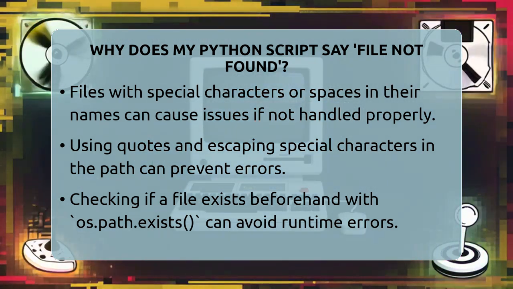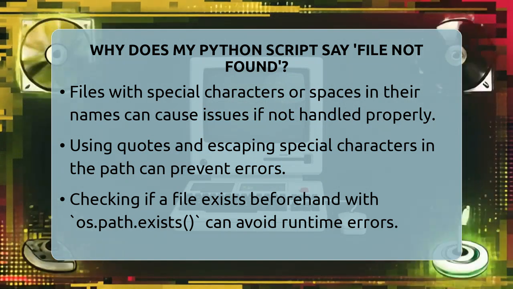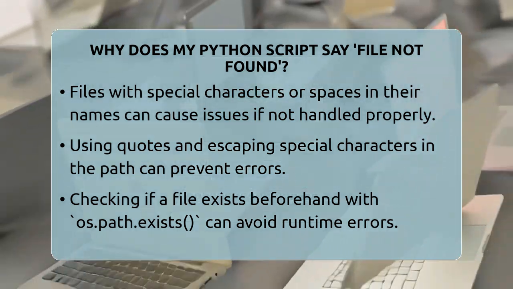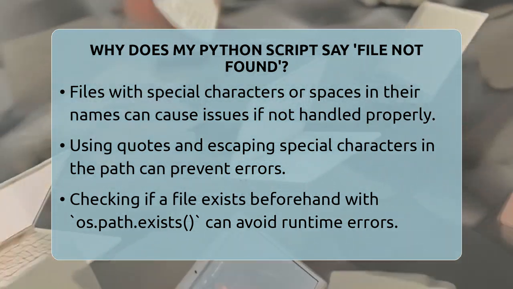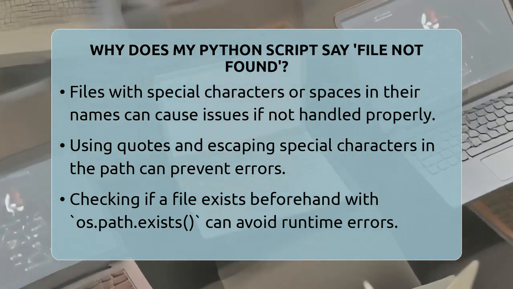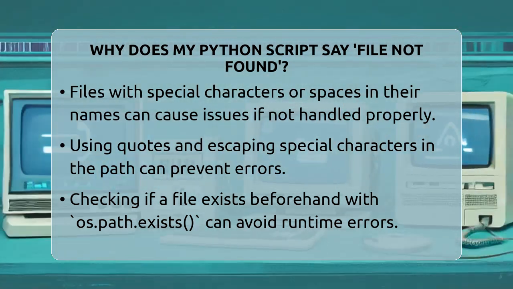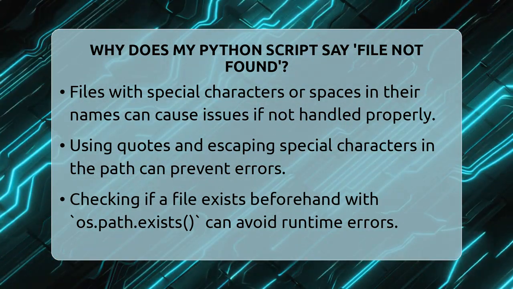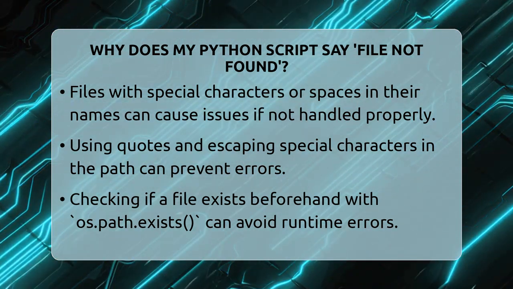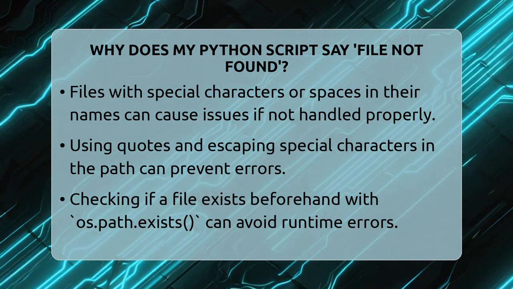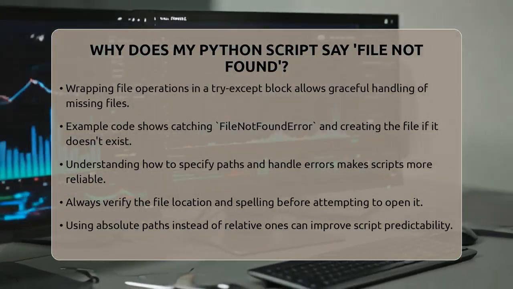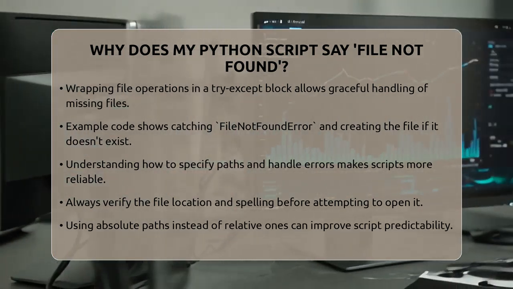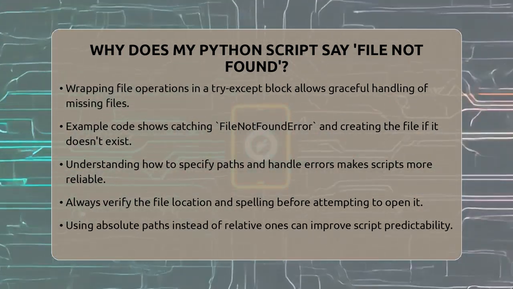For example, you could print a message saying the file wasn't found and then create a new file if you want. Here's a simple example. try: with open('example.txt', 'r') as file: data = file.read() except FileNotFoundError: print('The file was not found.') with open('example.txt', 'w') as file: file.write('This file has been created.') This way, your script can handle missing files smoothly.